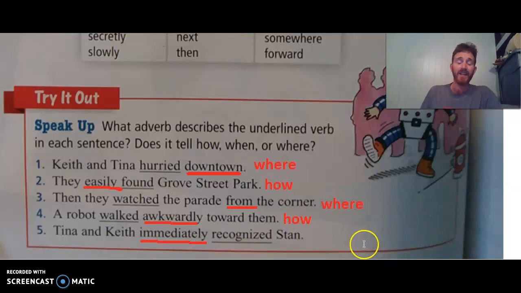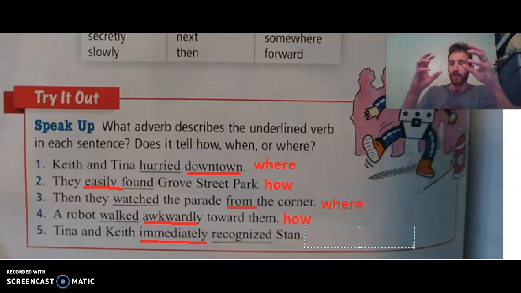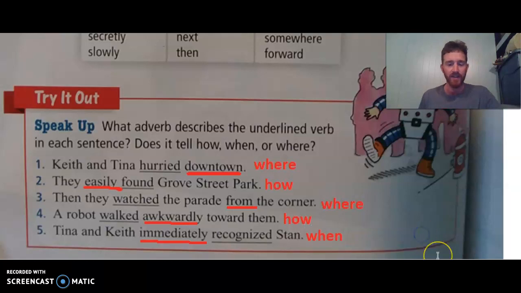In this case, immediately might sound like you could say how, but I'm going to say this is a when, like instantly. It didn't take a long time. It was like a short amount of time. It kind of refers to the time it took. Okay, so we're going to say when for that one. Again, I could also understand if you said how for that as well. Okay, how did he recognize? Immediately. I think I'd say probably when though. Okay, so there's that. There's our little intro.